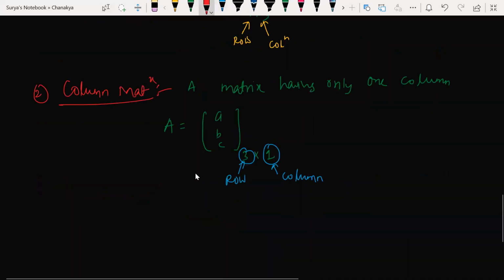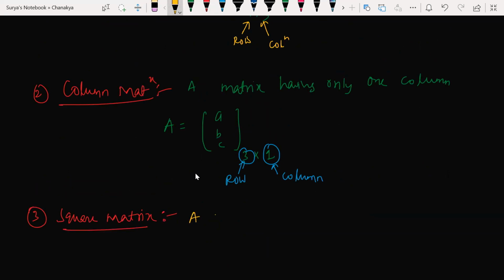Now square matrix. The next type of matrix is the square matrix. What is a square matrix? A matrix in which m is equal to n, which means the number of rows is equal to the number of columns, like 2 by 2, 3 by 3.